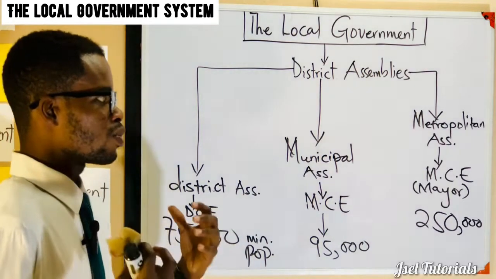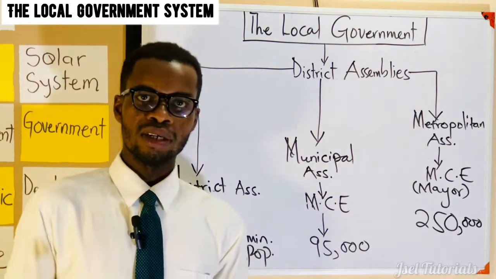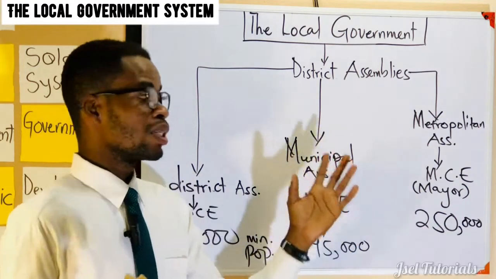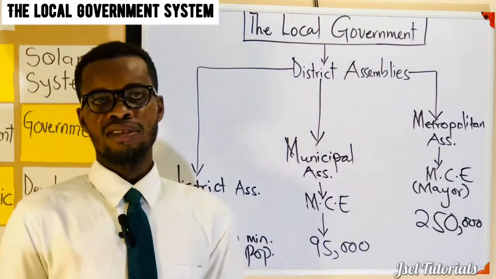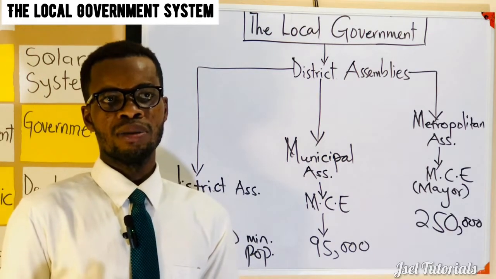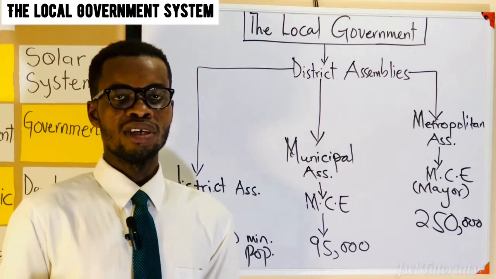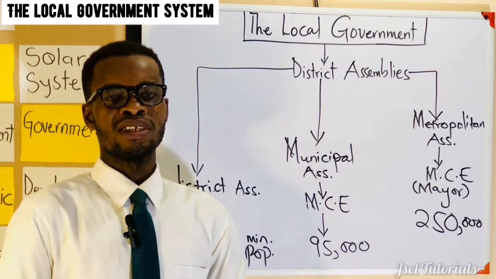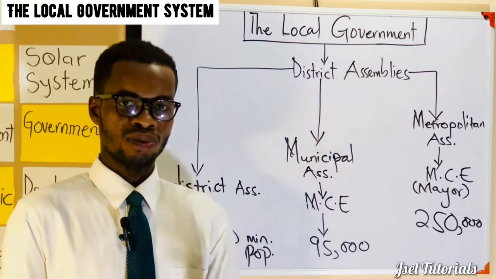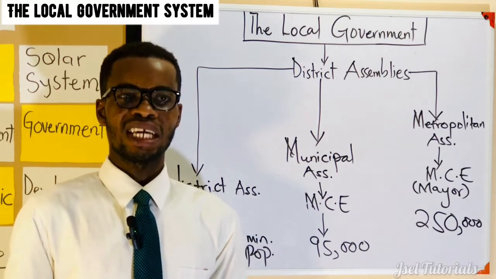What we social studies students need to understand is that we have a role to play. We need to make the work of these people very easy for them. They have a role to play too. We'll look at their functions, some of their roles or projects, the things they do in the various districts. Then we see how they are able to execute it. Where do they get the money from, or the source of funds? So we look at the various sources, and then we see how this becomes clearer and clearer.